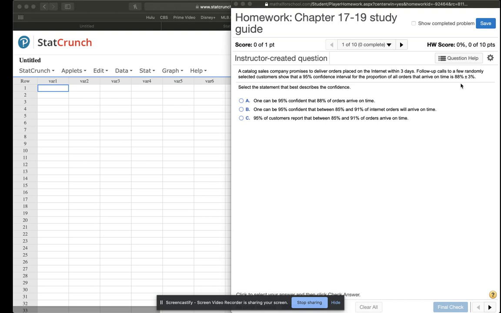So 85 and 91. Remember the interpretation of the confidence interval from our notes says that we're 95% confident that the actual proportion or percentage is within the interval. In this context, that means we're 95% confident that between 85% and 91% of all orders will arrive on time. So the one that closely says that is B.